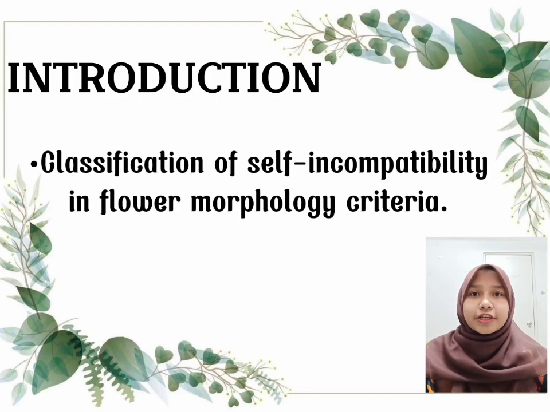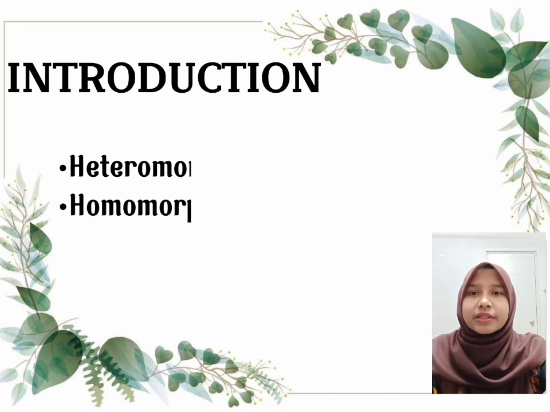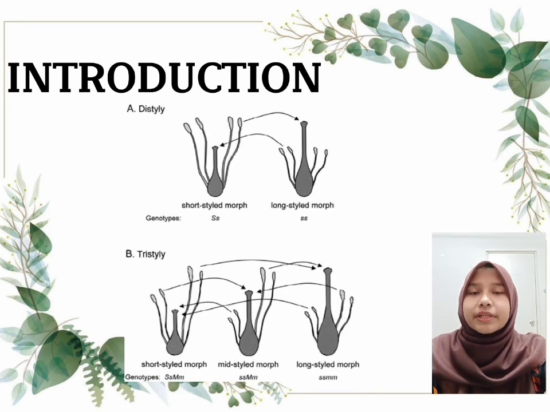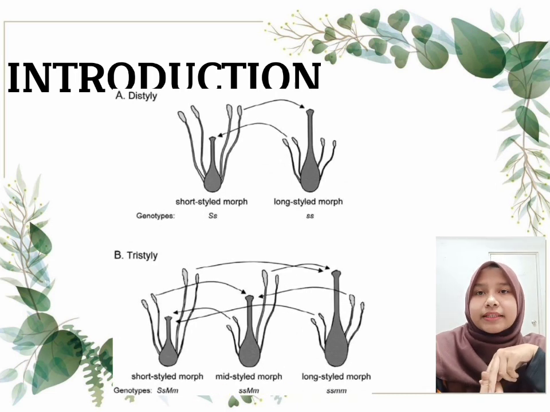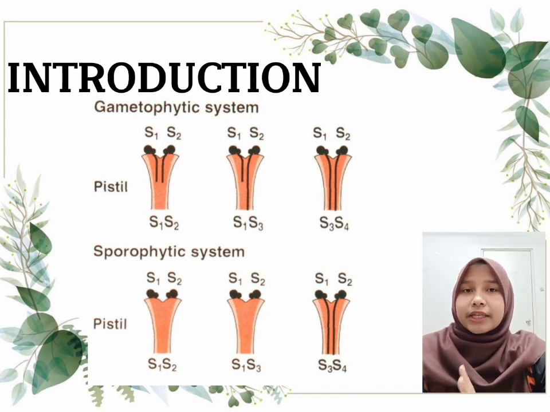Next, the classification of self-incompatibility. In flower morphology criteria, it can be divided into two types, which consist of heteromorphic self-incompatibility and homomorphic self-incompatibility. Heteromorphic self-incompatibility is the morphological difference caused by difference in the length of stamen and style, called heterostyly. It is divided into two types, namely distyly and tristyly. Meanwhile, homomorphic self-incompatibility is due to the genotype of the plant. It is also divided into two types, namely sporophytic self-incompatibility and gametophytic self-incompatibility.